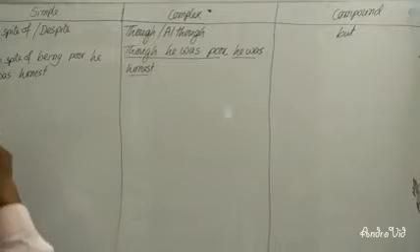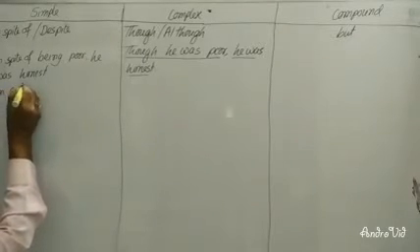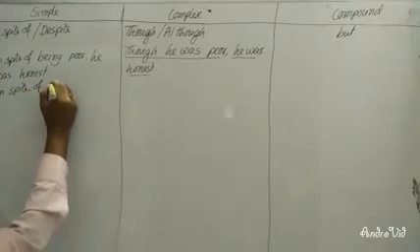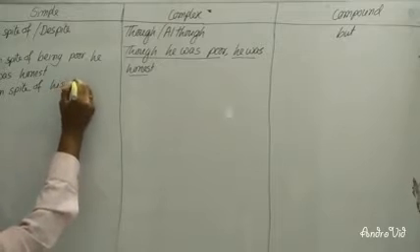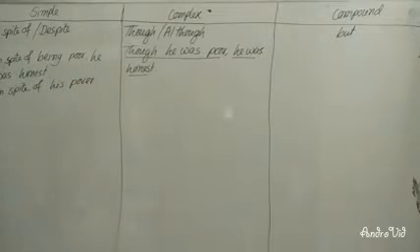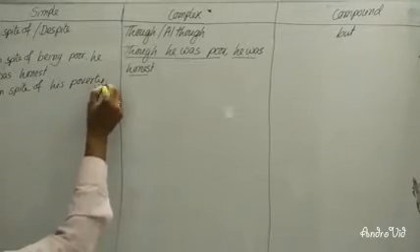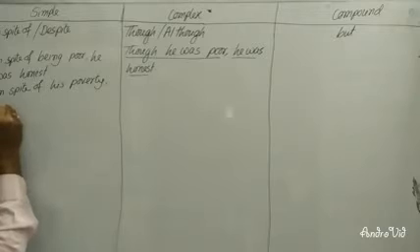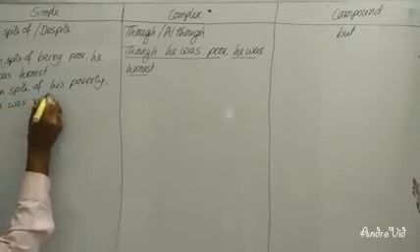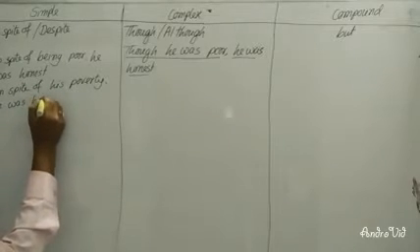Or you can write in spite of his poverty. I will change it into a noun. In spite of his poverty, he was rich. Sorry, he was honest.